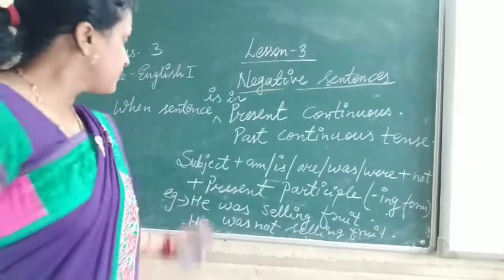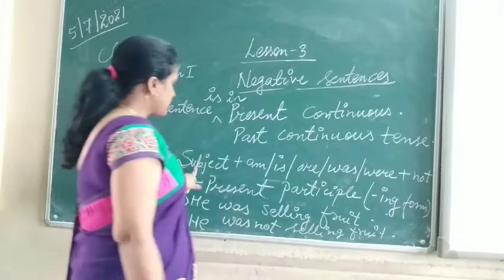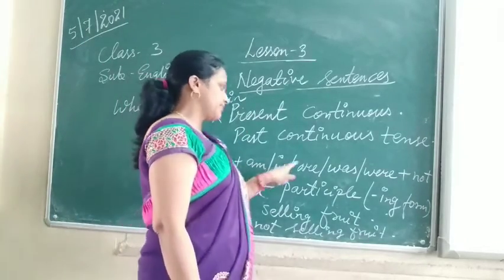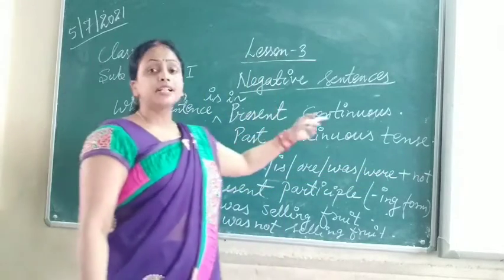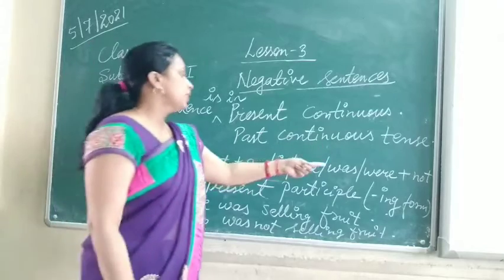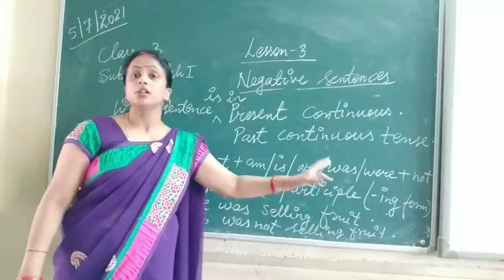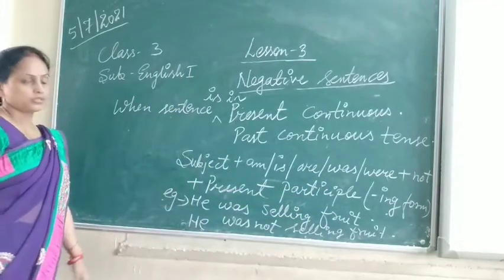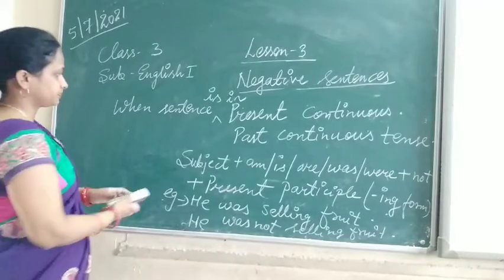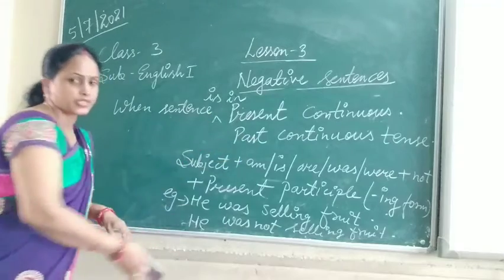Now, I think you have understood present continuous tense and past continuous tense. The rule is: subject plus am, is, are, was, were, plus not, plus the present participle form of the verb, for both present continuous and past continuous.